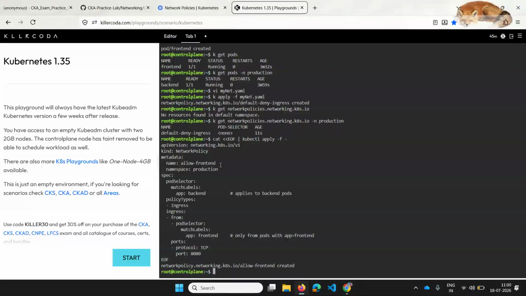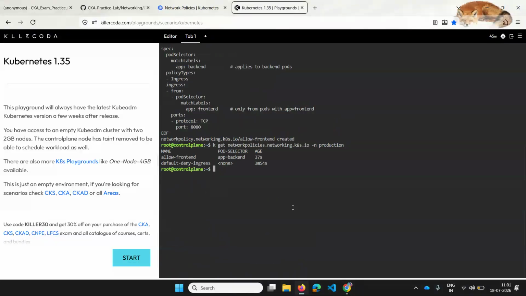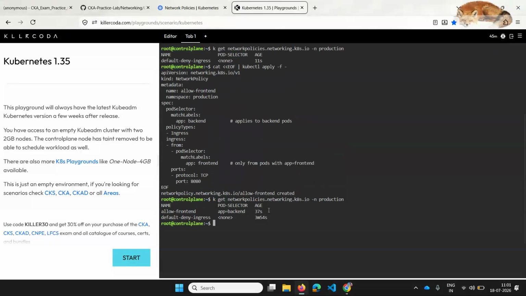So that way also you can give. Now, my network policy is created again in the namespace production, and if you again see like this, now we have applied specifically for the backend pod, the incoming traffic.